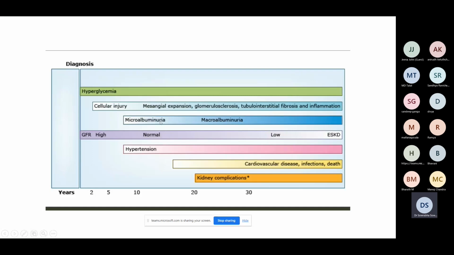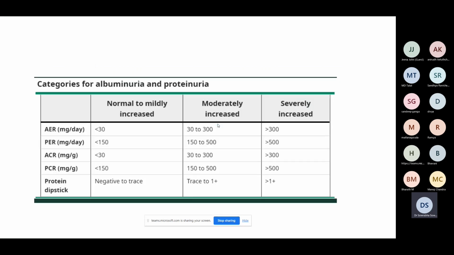So when this microalbuminuria occurs, GFR is still normal. So at this stage, your GFR is still normal. Then what happens is it progresses to macroalbuminuria. What is micro and macroalbuminuria? Here are the definitions. This is just for recapitulation. As I said, the present preferred terminology is moderately increased and severely increased. If you are looking at, just remember two values. Are you looking at albumin or are you looking at protein in general?